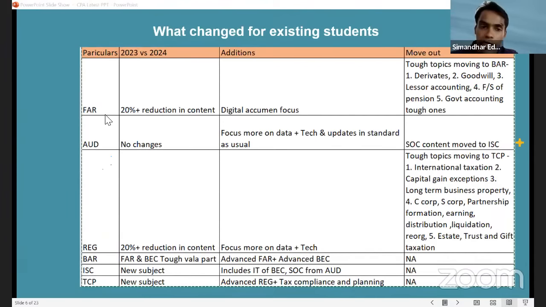So far, if you see that, guys, we have a 20% reduction in content. Tougher topics of derivatives, goodwill, lease accounting, financial statements of pensions, government accounting, tougher topics of FAR, all have been removed straight away, and they have been moved to BAR. If you see BAR, business analysis and reporting, this is a combination of advanced FAR plus advanced BEC. I will go through each and every subject, each and every chapter in today's session, because I know a lot of students have asked so many questions on this particular thing, right? And we'll go into much detail on this.